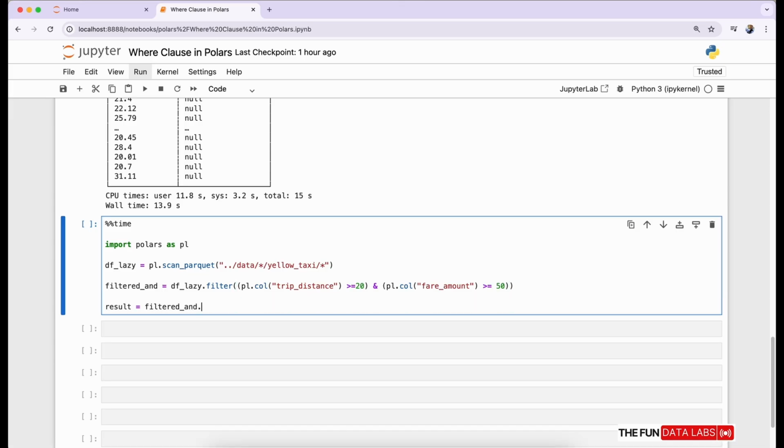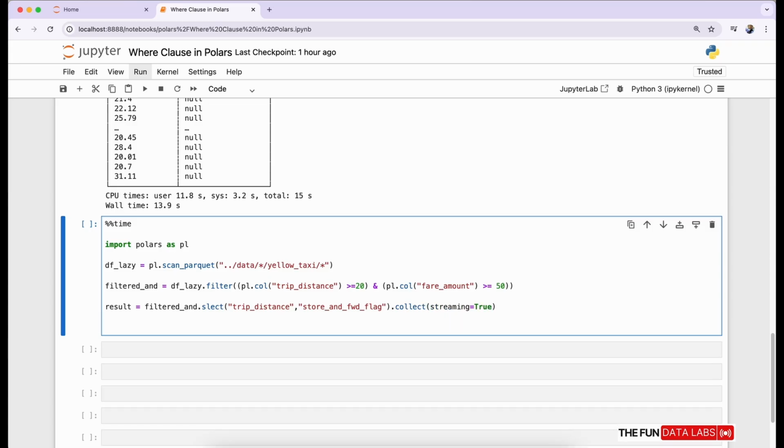Now we can call the select method on top of this filtered variable. To select, we are taking the trip distance and store and forward flag columns. We can choose as many columns as we want. If you want to change this, then you can change this. Now we can call the collect method for lazy execution, with streaming equal to true, so it does not load all the records into memory at once. Now we can print the result.